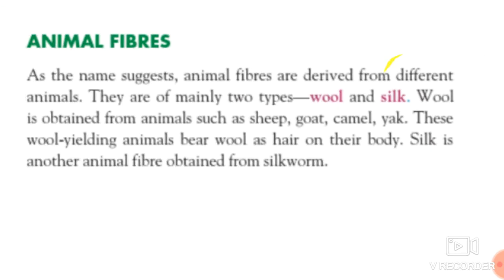Okay students, there are two types of animal fibers, wool and silk. All of you know that we get wool from animals. There are certain wool-yielding animals which bear wool as hair on their body. They possess hair on their body, which is nothing but the wool used for making fabric. So animal fibers are derived from different animals.